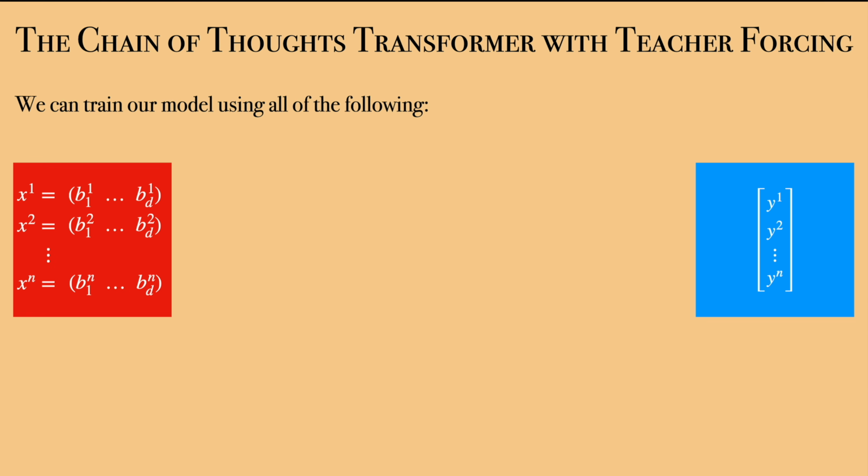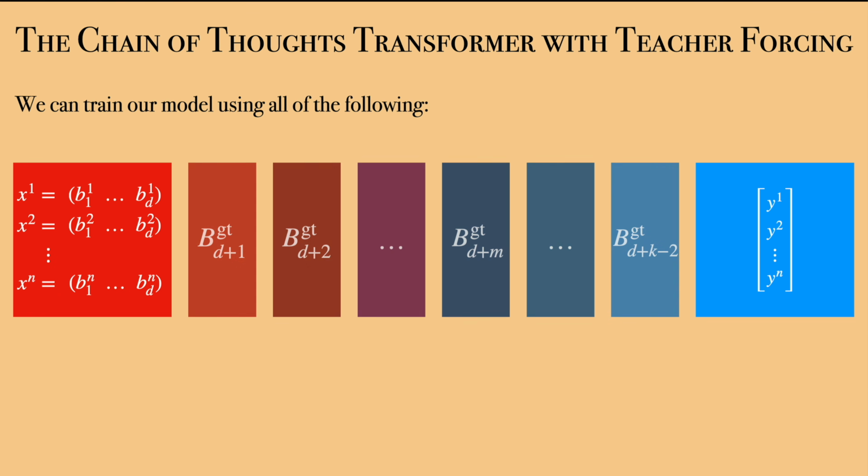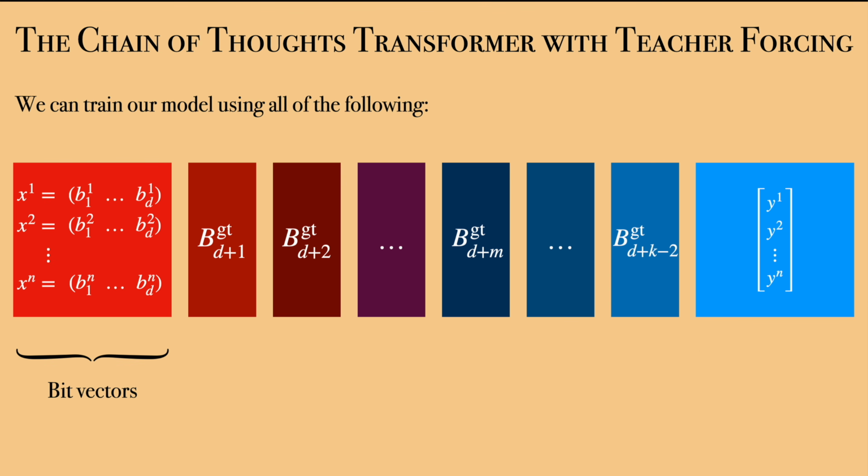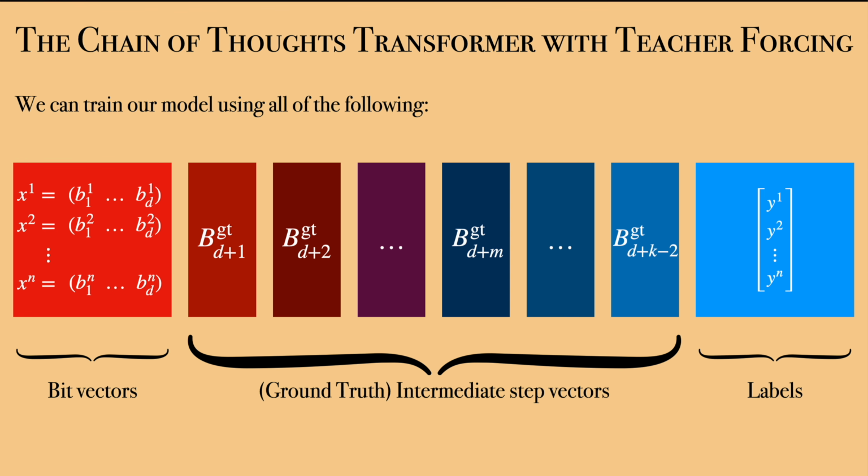As a first toy setting, the authors considered the case where one has access to the ground truth intermediate states. In other words, to train our model, we may utilize not only x1, y1 to xn, yn, but also all of the intermediate steps b ground truth d+1, b ground truth d+2, to b ground truth d+k-1.